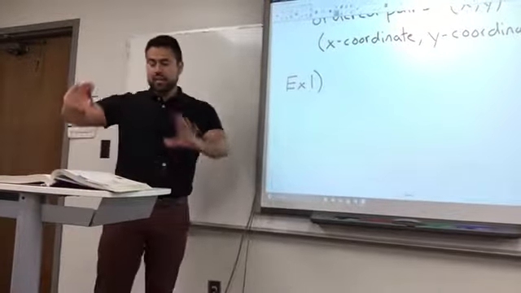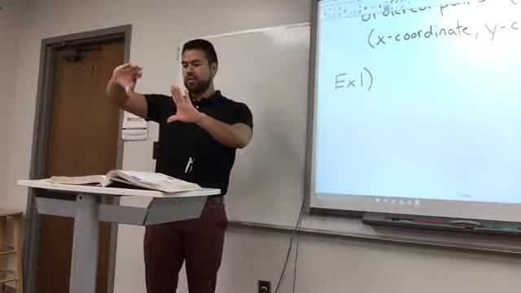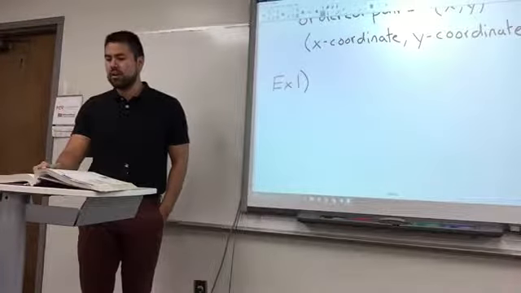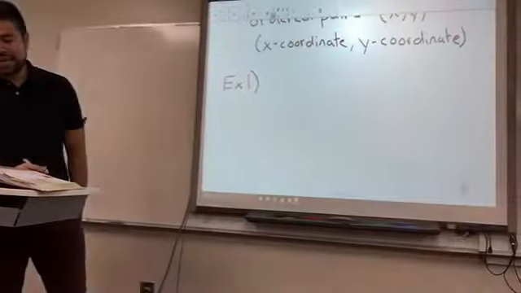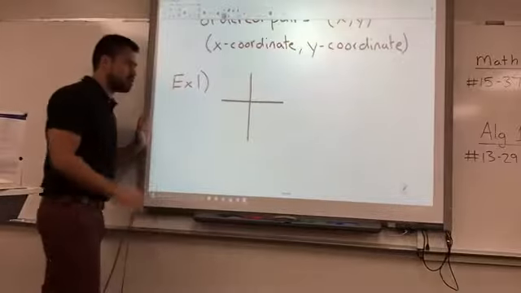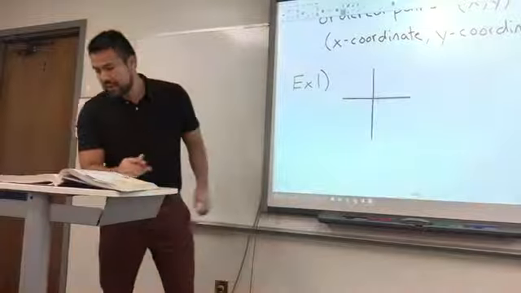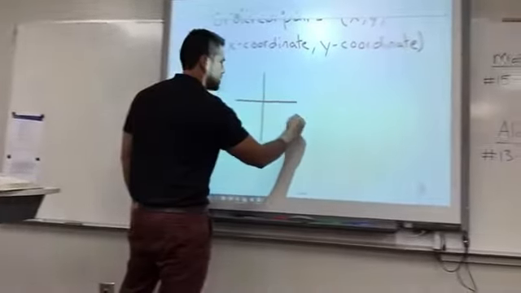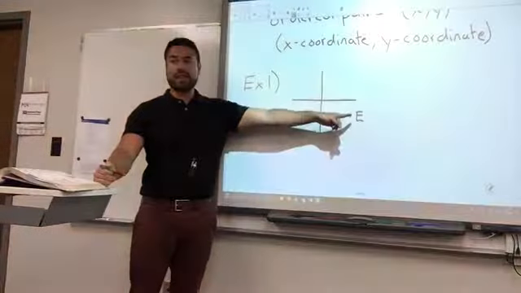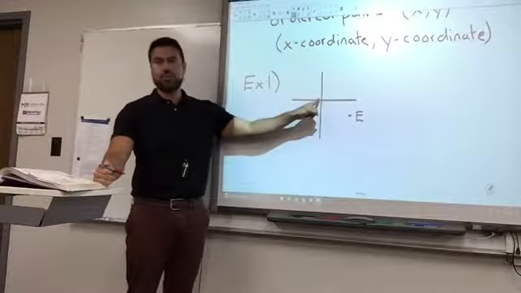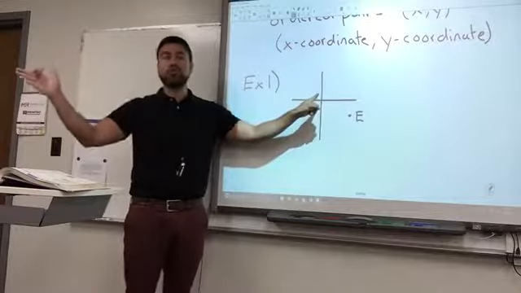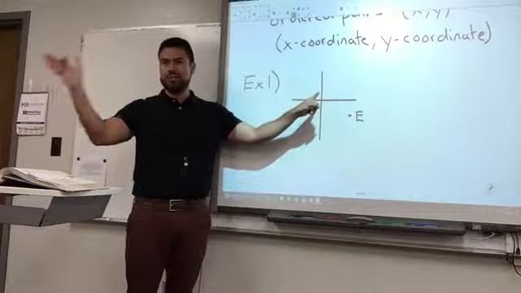Okay, so they gave you the coordinate plane. They gave you the points where they belong, and they list out the letters according to their points there. Okay, E. What you have to do is this. I'm going to draw a little sketch of that. For E, I'm just trying to sketch here. E is like down here somewhere. This is not to scale. What you have to do to find the ordered pair of E is, starting at the origin, where do you go, left or right? How many do you go, and which way? Do you go to the left, or to the right?